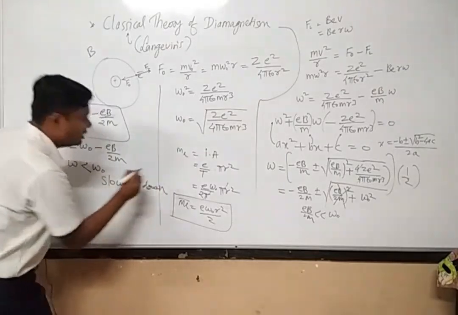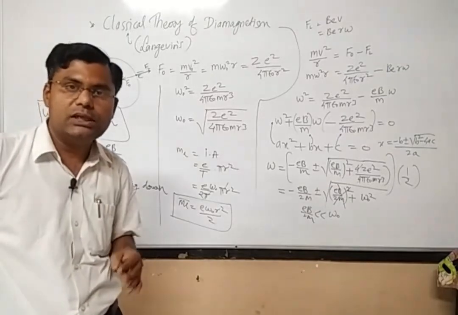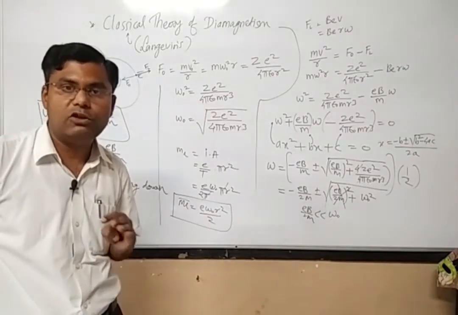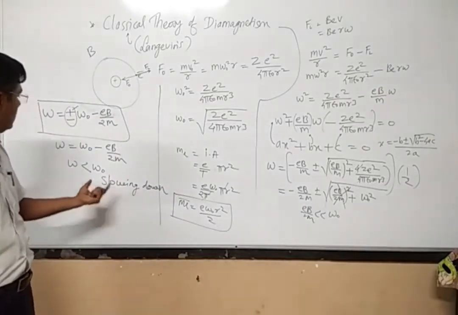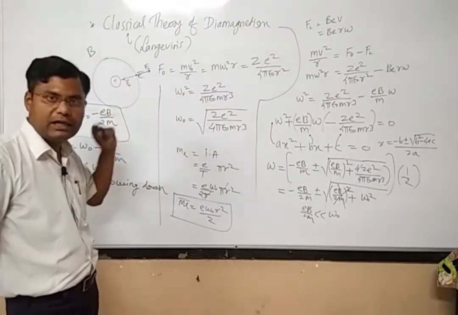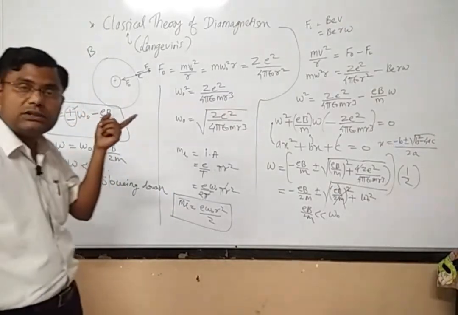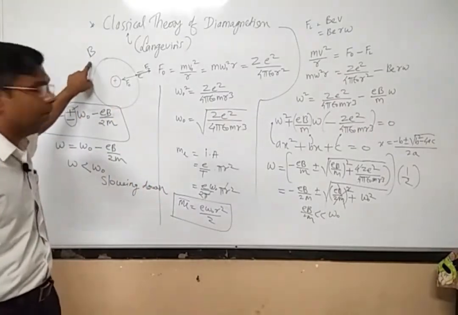Such electrons will be moving around the nucleus with lower angular velocity. This will be the case when the direction of magnetic moment is parallel to the direction of applied magnetic field. Now what about such electrons whose direction of magnetic moment is opposite to that of applied magnetic field?